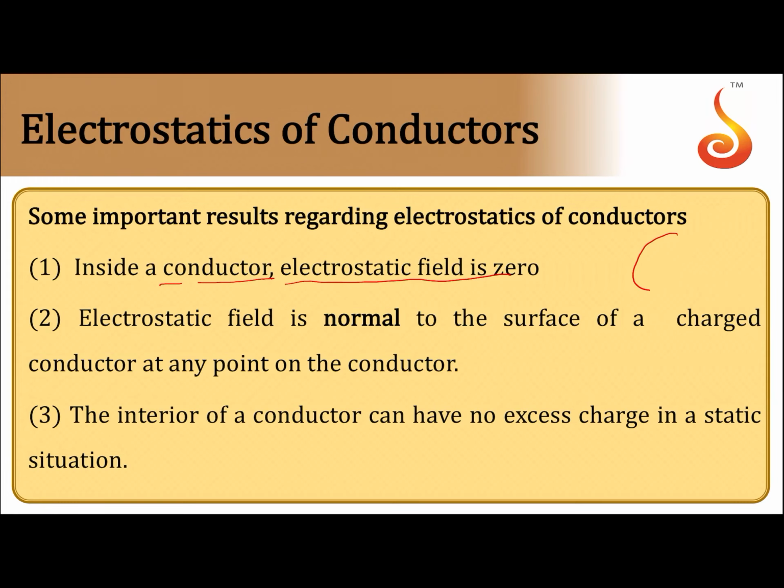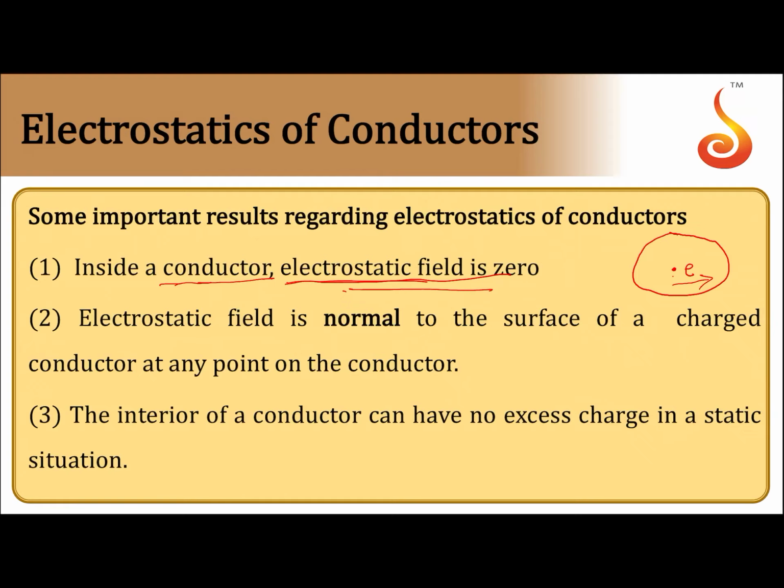Suppose it is not 0, what happens? If inside the conductor at any point the electrostatic field is not 0, these metallic conductors have free electrons. These free electrons are charged particles, as you know very well. Due to this electrostatic field existing inside, they start moving. Moving charge constitutes current in the interior of the conductor, but no such currents are observed. That's why there is no such field. So in the interior of the conductor there cannot be any electrostatic field.